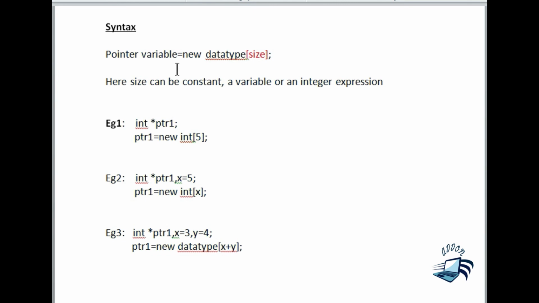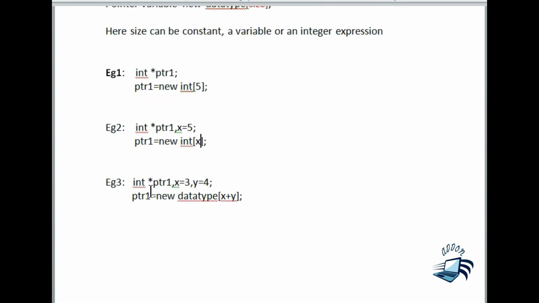This is the memory allocation for an array using the variable x. In the previous statement I assigned x = 5. So this is another method of declaring an array using the dynamic allocation method.